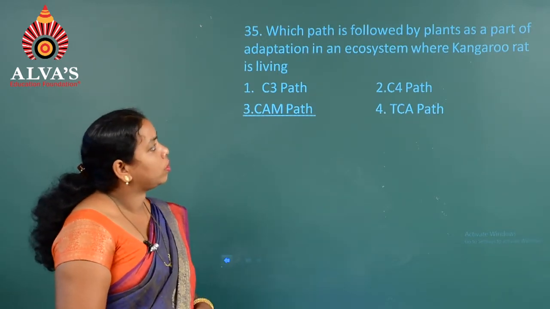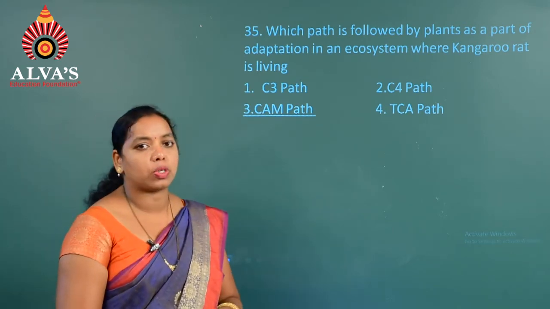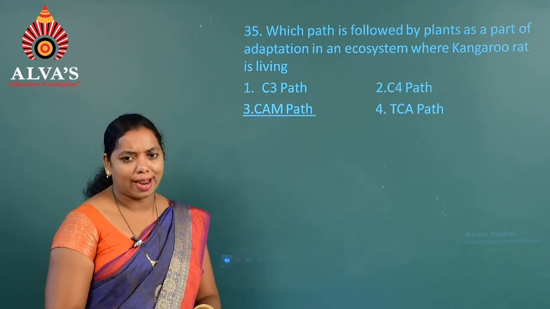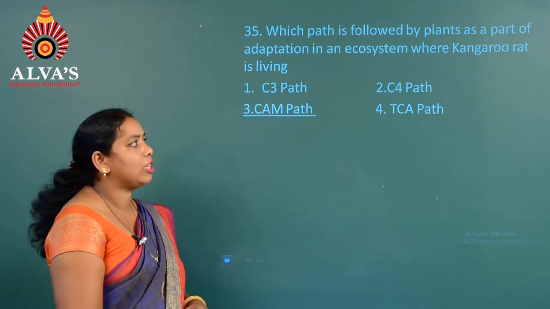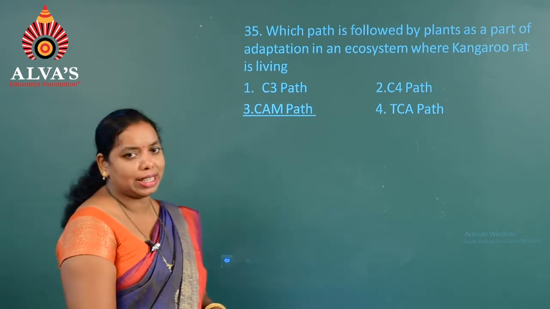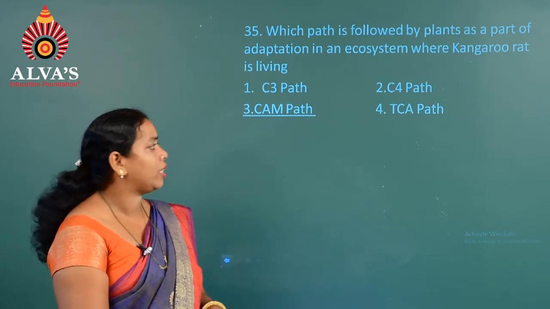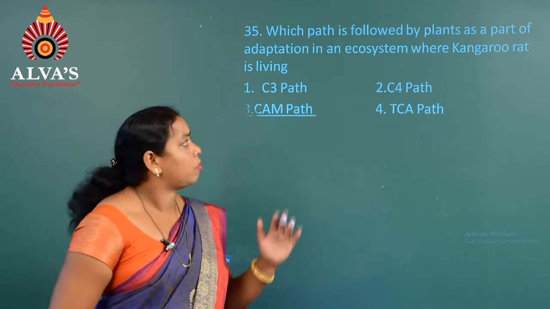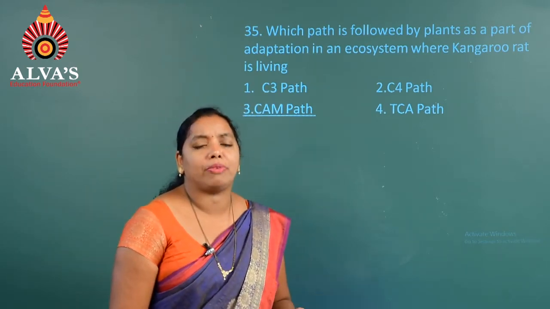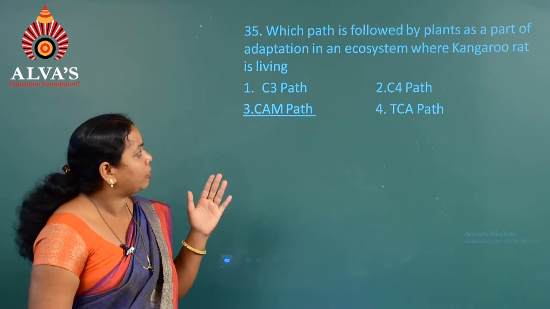Which path is followed by a plant as a part of adaptation in an ecosystem where the kangaroo rat is living? We know that the kangaroo rat lives in a xeric habitat, so which path is followed, that we have to find out. Here the first is the C3 path, the second is the C4 path, the third is the CAM path, and the fourth is the TCA path. So, considering the kangaroo rat which is living in xeric conditions, we can see that the plants have to undergo a specialized photosynthetic pathway.